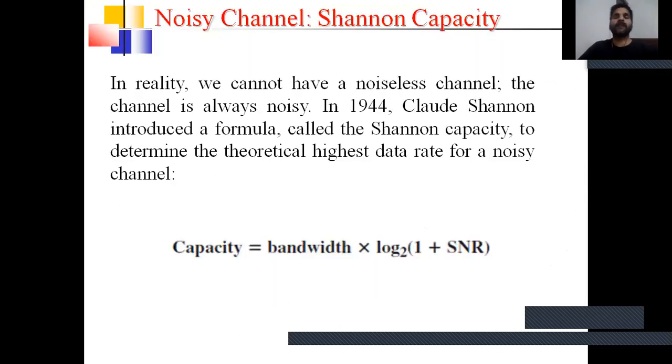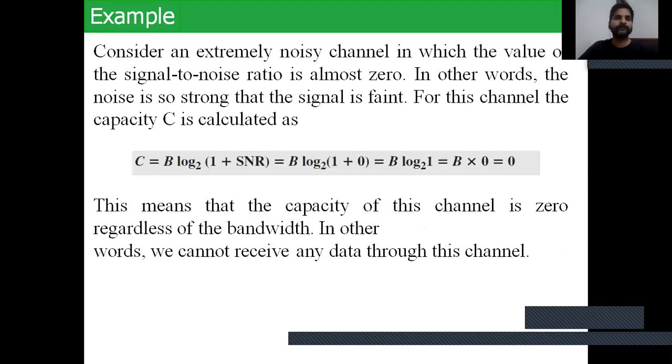Similarly, we can solve for the data rate of a noisy channel using the Shannon capacity. In 1944, Claude Shannon introduced a formula called the Shannon capacity to determine the theoretical highest data rate for a noisy channel. The formula is: capacity equals bandwidth multiplied by log base 2 of 1 plus SNR.